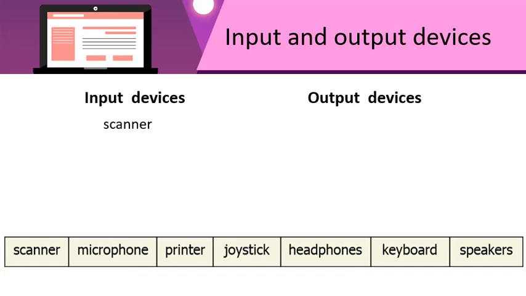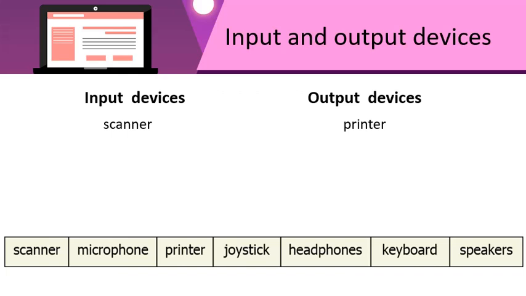What about a printer? What does a printer do? It takes the information from the computer and prints it on paper and gives it to us. So what kind of a device is this? Very good. It is an output device because we get something from the computer.